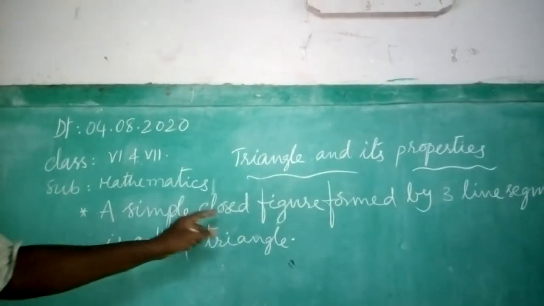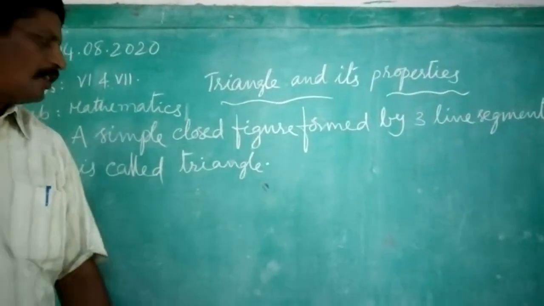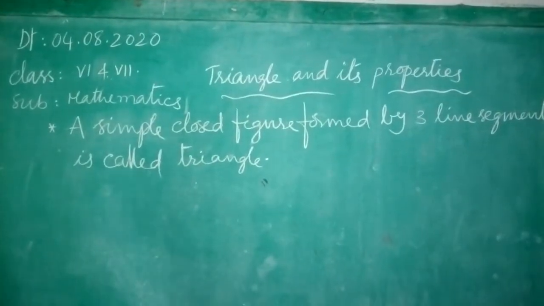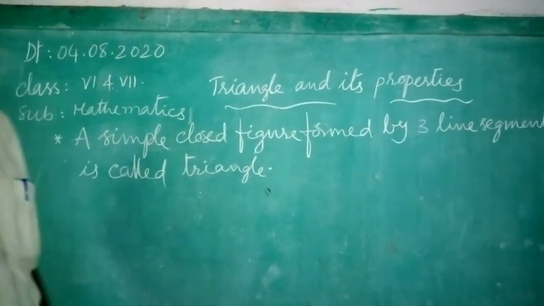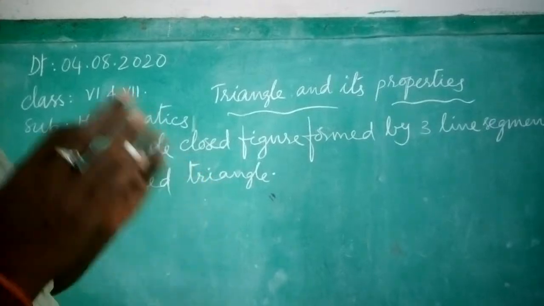A simple closed figure formed by three line segments is called a triangle. It means a triangle has three sides. It is a closed figure. Okay.